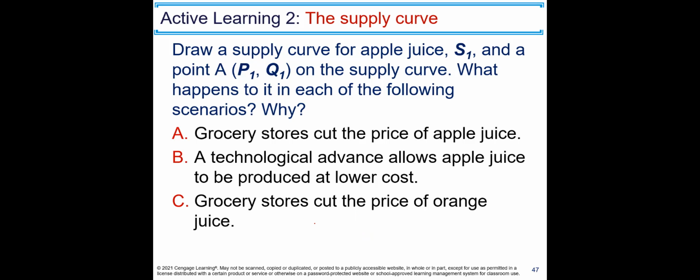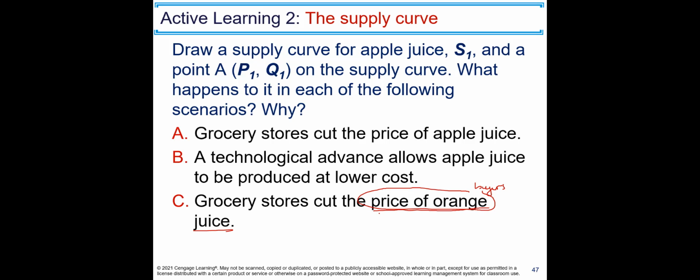Grocery stores cut the price of orange juice. Orange juice is a substitute for apple juice. So this is not going to affect the sellers. This change is going to affect buyers.